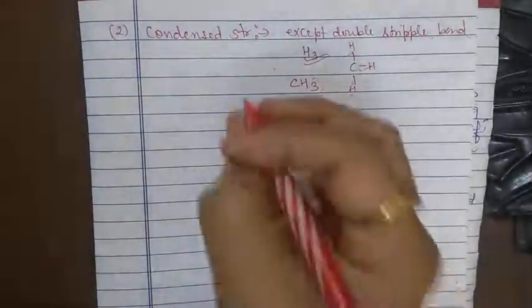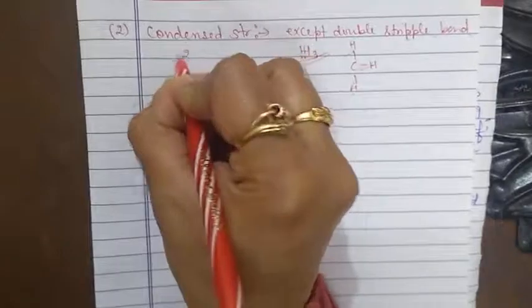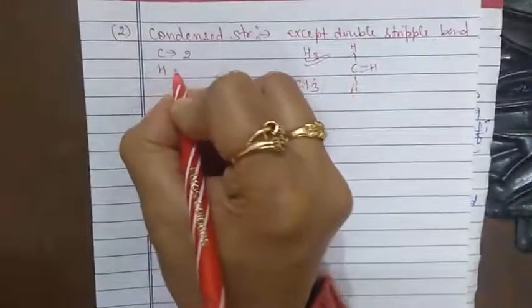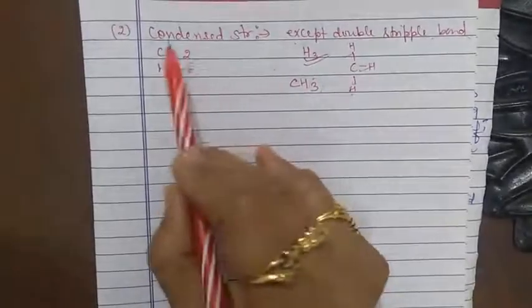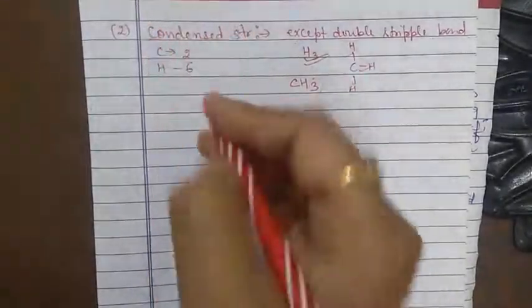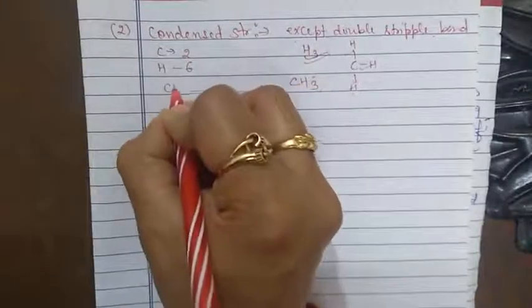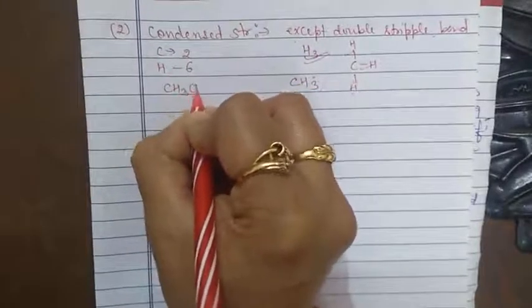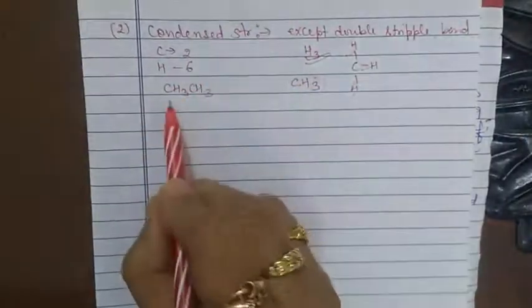So for example, we have ethane. We know that in ethane, 2 carbon atoms are present, and 6 hydrogen atoms are present. So if we want to write the condensed structure for ethane, it is CH3 CH3.